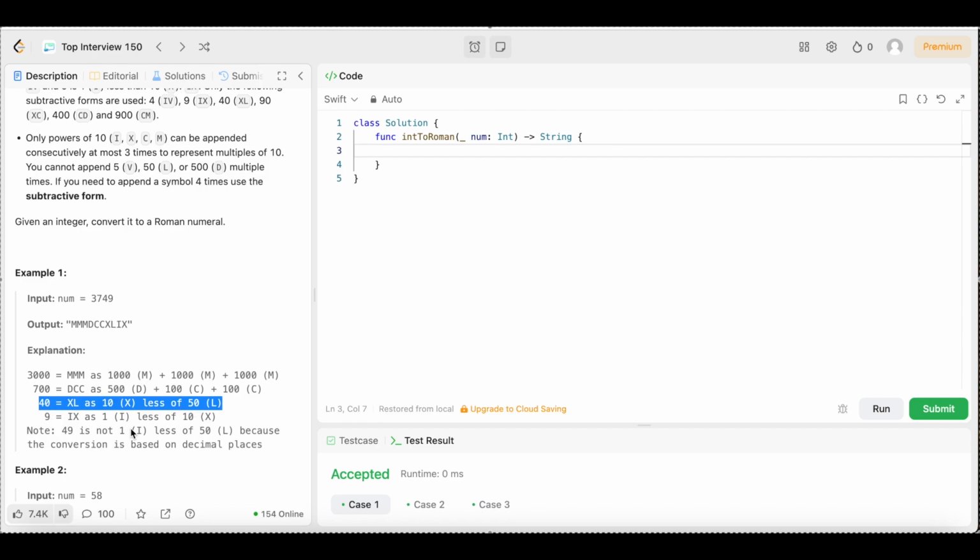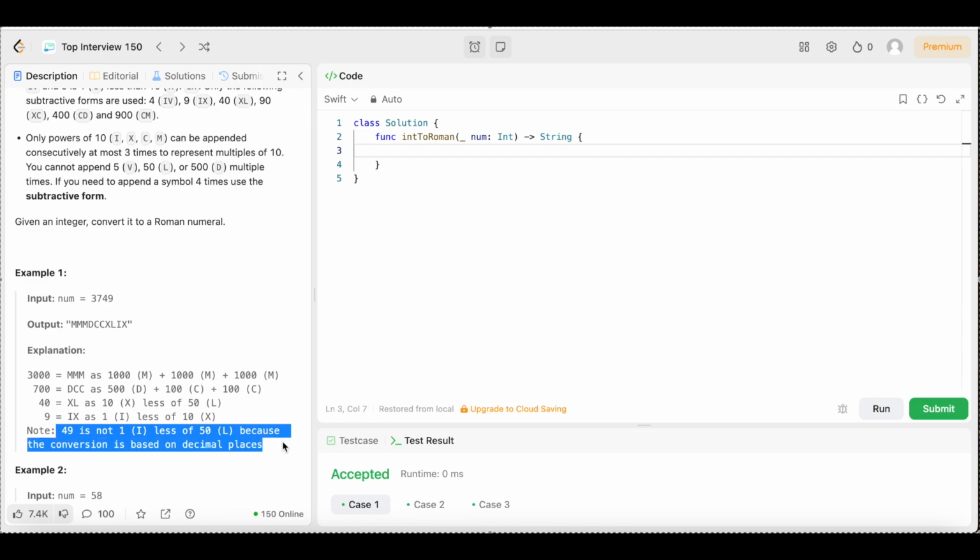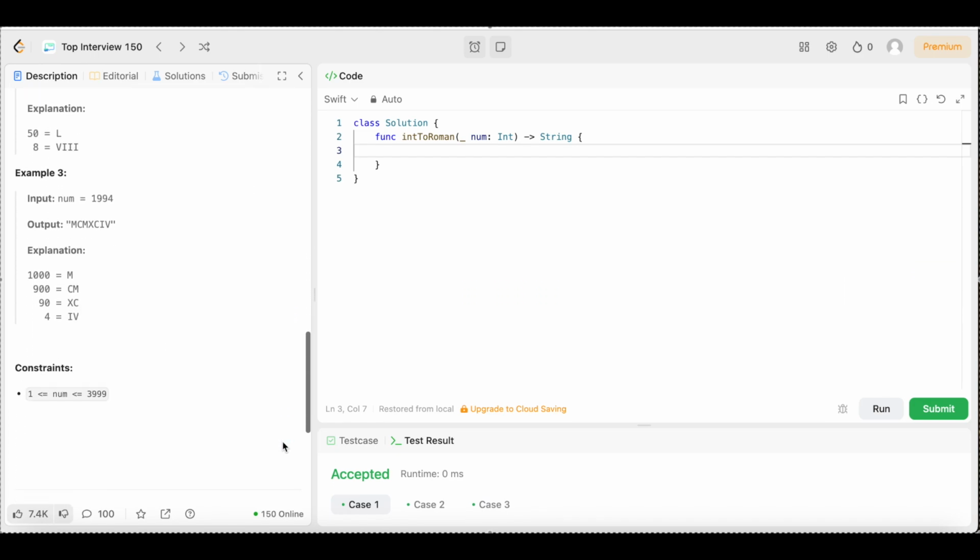Then 9, which is IX, is 1 less than 10, which is X. So note that 49 is not 1, which is I, less than 50, which is L, because the conversion is based on decimal places. So let's look at example 2.